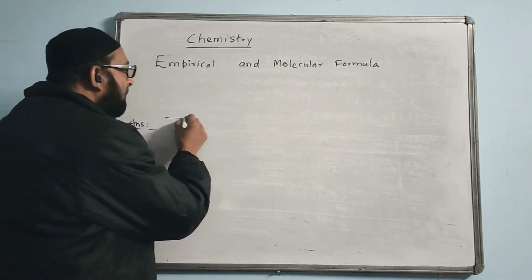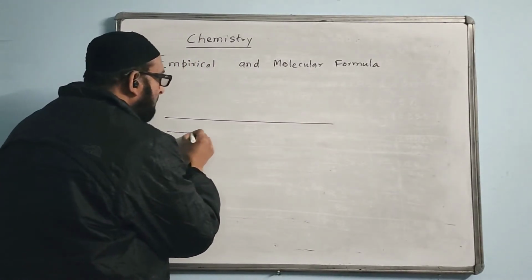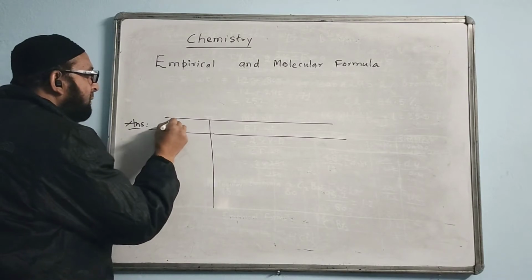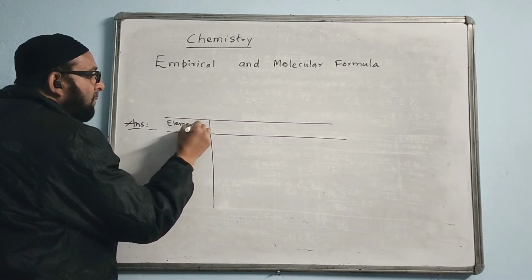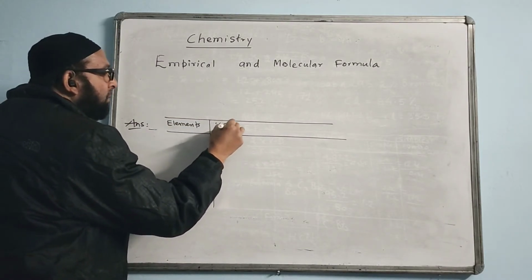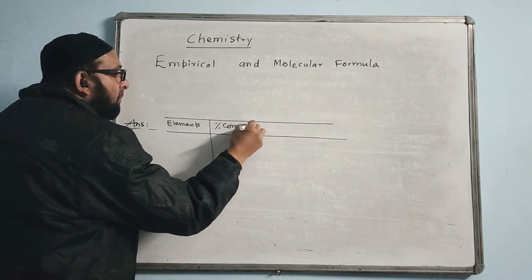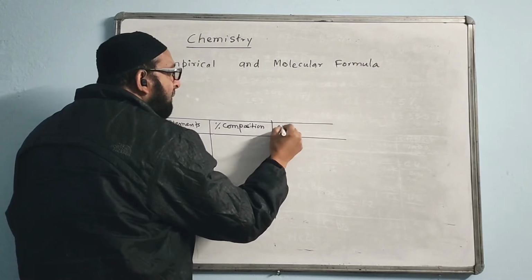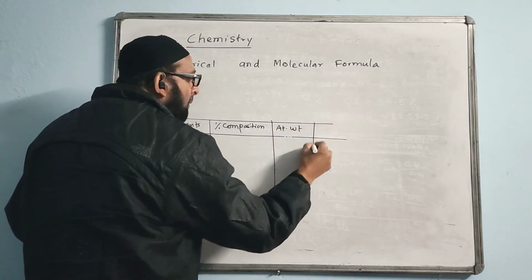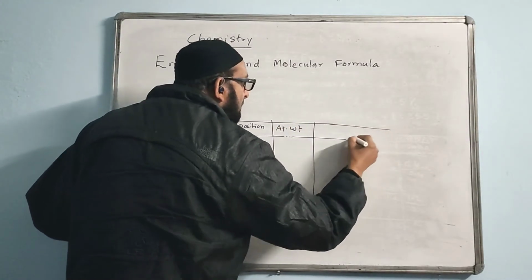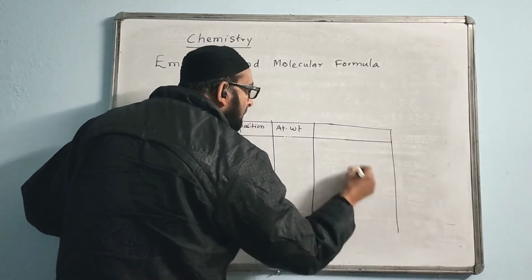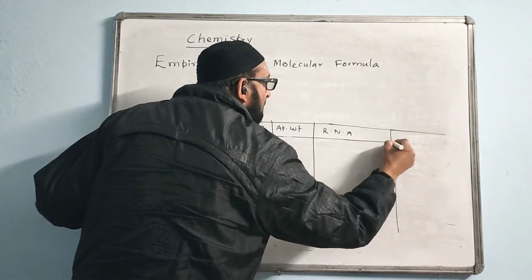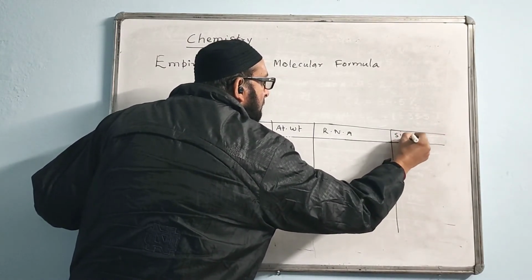We'll make a table. First column elements, second column percentage composition, third column atomic weight, fourth column should be wider, RNA, and the last column is simplest ratio.